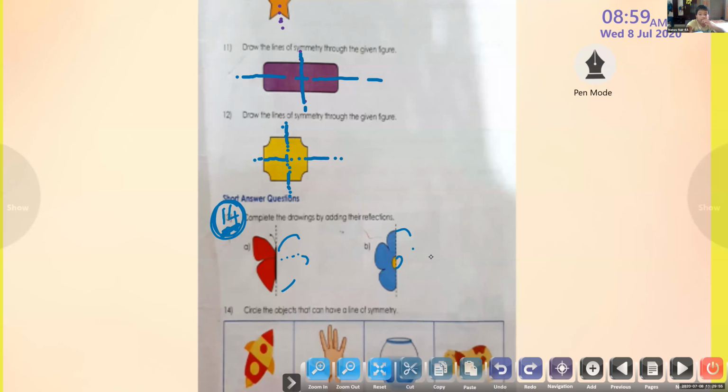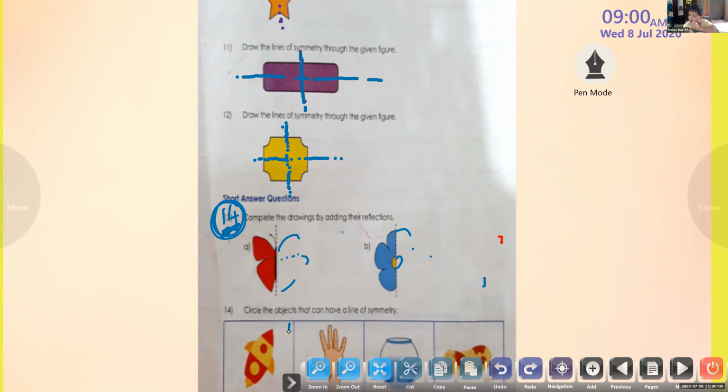Okay. Now, question number 13, we can do. Circle the objects that can have a line of symmetry. Look at these pictures and tell me. I will ask Manav. Ma'am, I finished that question. Yes, now Manav is going to tell me the answer.